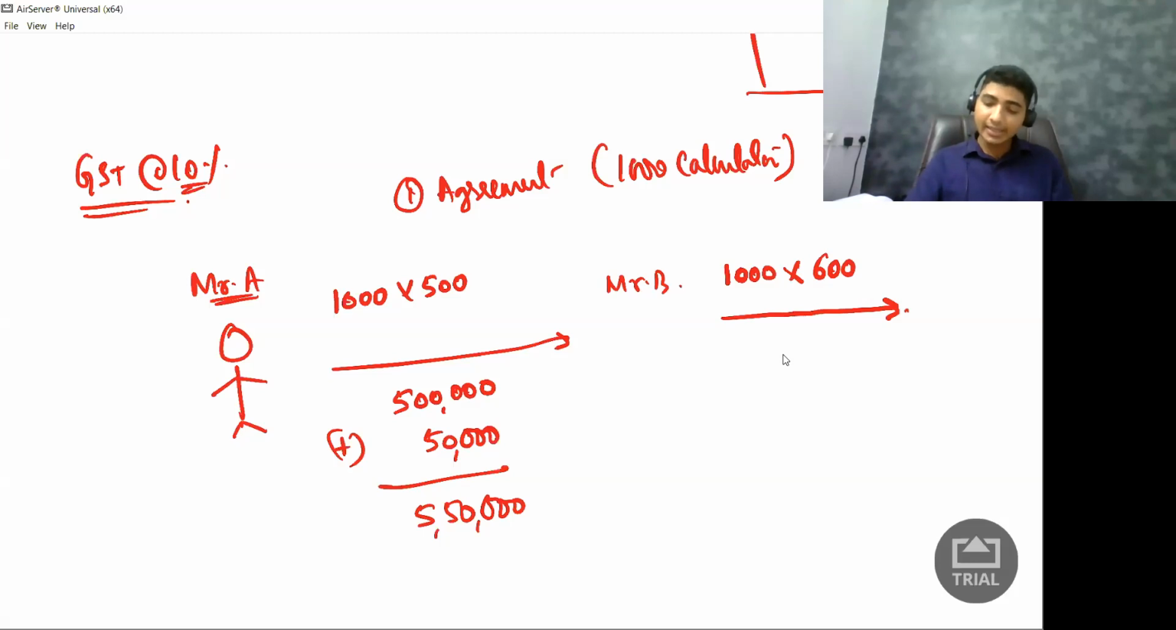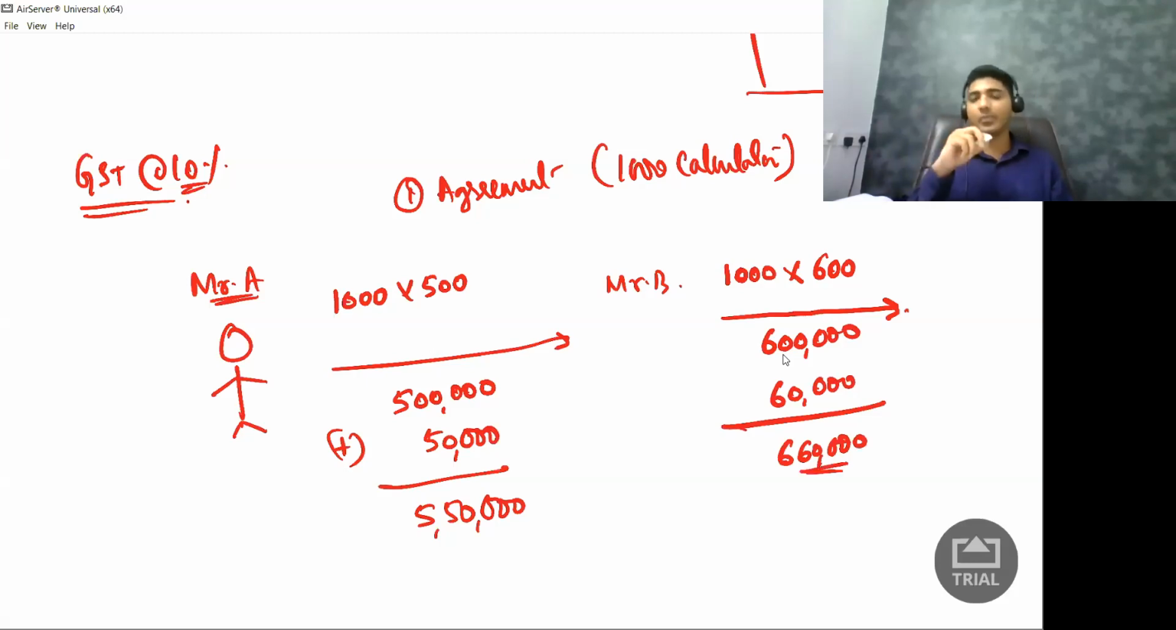He is collecting 6 lakh rupees plus GST of how much? 60,000 rupees. So total how much is he collecting? He is collecting 6 lakh 60,000 rupees. Okay. Till now, easy. Let us continue a bit.